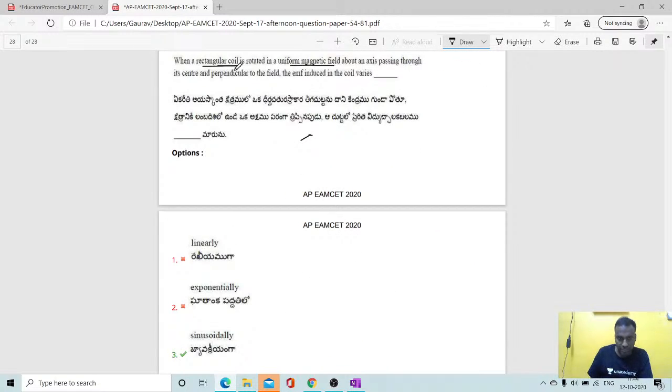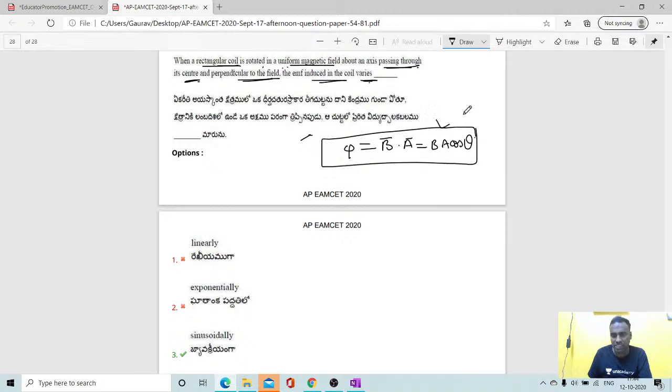Next, friends, when a rectangular coil is rotated in a uniform magnetic field about an axis passing through its center and perpendicular to the field, the EMF induced in the coil. See, students, induced flux is nothing but B bar dot A bar, which is equal to BA cos theta. So the magnetic field lines passing through a given area is the flux. Then induced EMF is equal to the negative rate of change of magnetic flux.